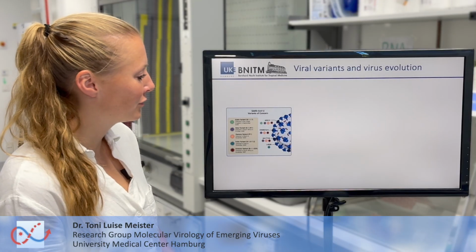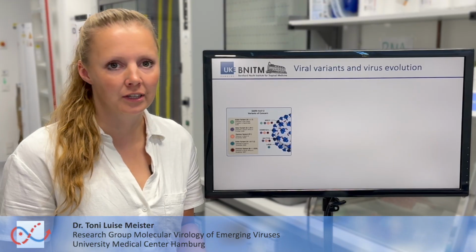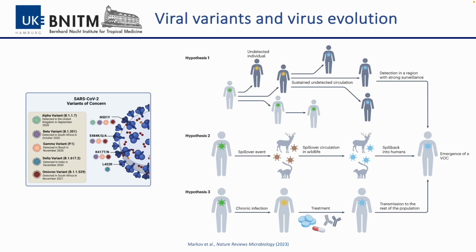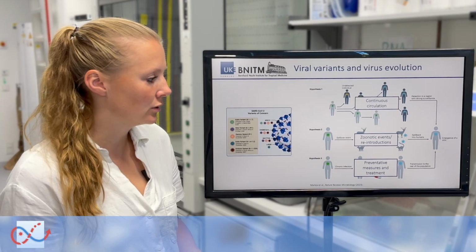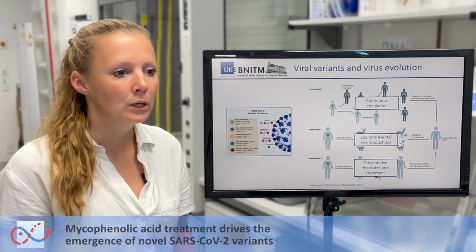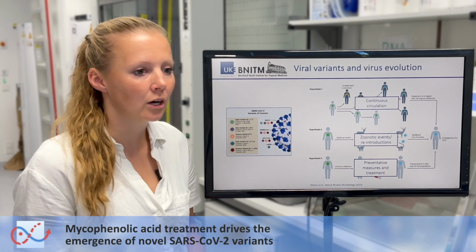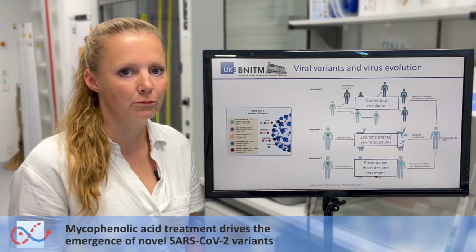Traveling through the years of the coronavirus pandemic, we found that there have constantly been new novel SARS-CoV-2 variants that have emerged. There are several hypotheses out there that explain how these variants can actually emerge. And one of these hypotheses is chronic infection in individuals that are unable to clear viral infections. And to this group, immunosuppressed individuals belong. And immunosuppression, for example, can appear after solid organ transplantation when these people receive immunosuppressive medication.